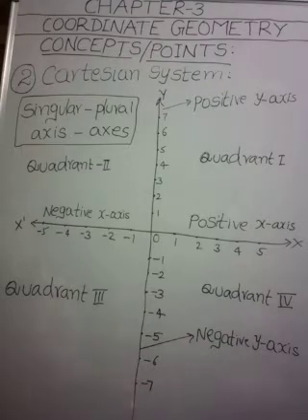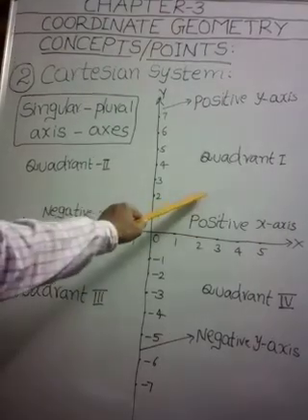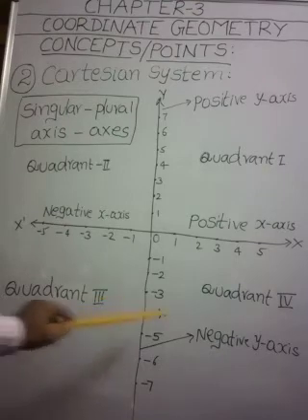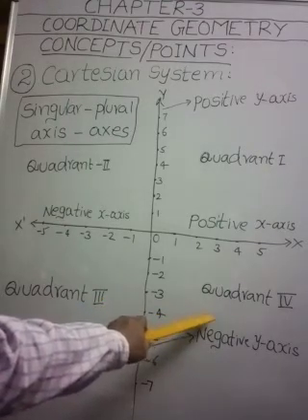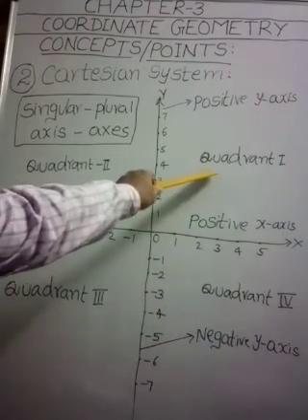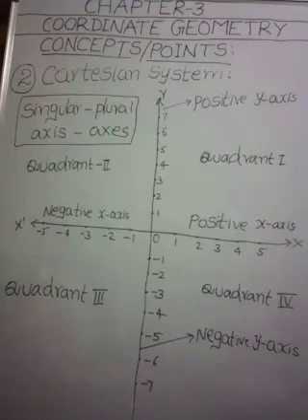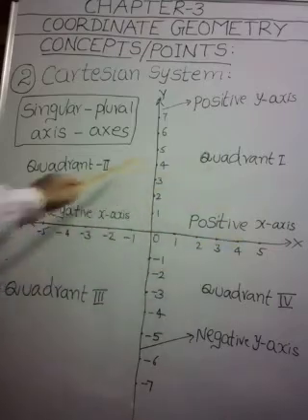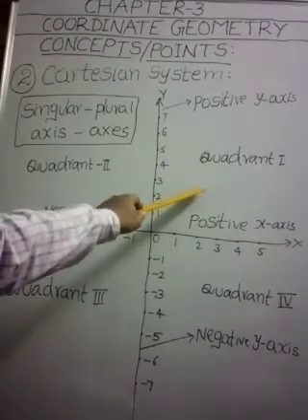If you observe this plane, these two lines are dividing this plane into four regions or four parts. These four parts are called quadrants. This is the first region, this is second region, this is the third region, and this is the fourth region. Especially we use this word quadrant. So we count these regions from OX in anti-clockwise direction. So first region, first quadrant, quadrant 1.